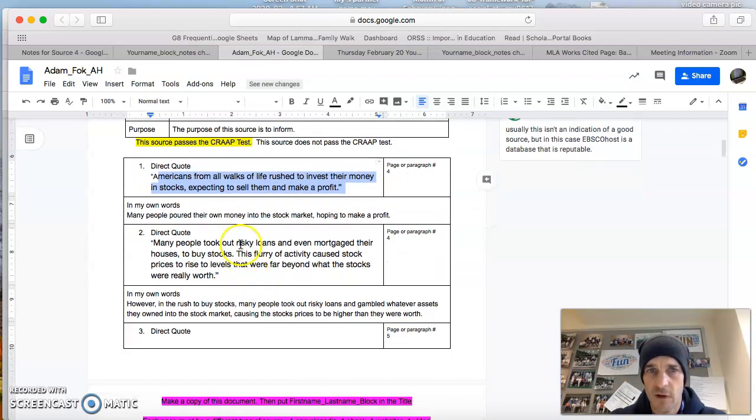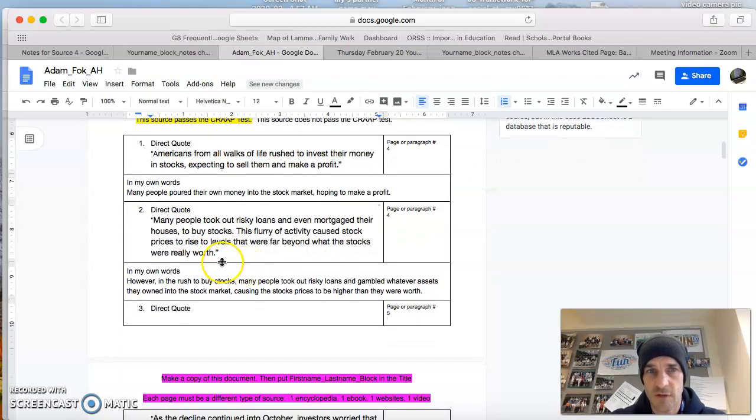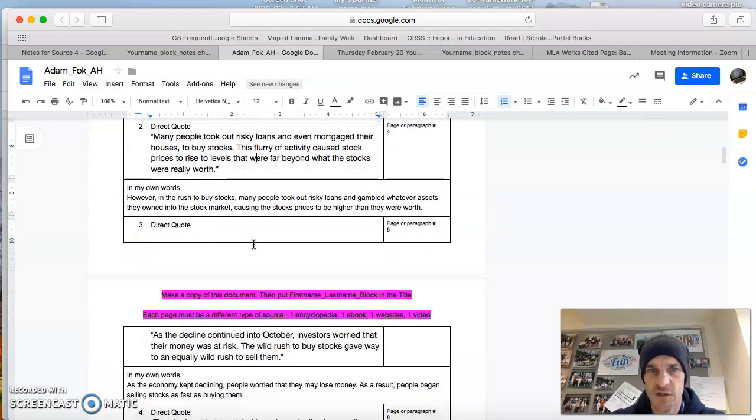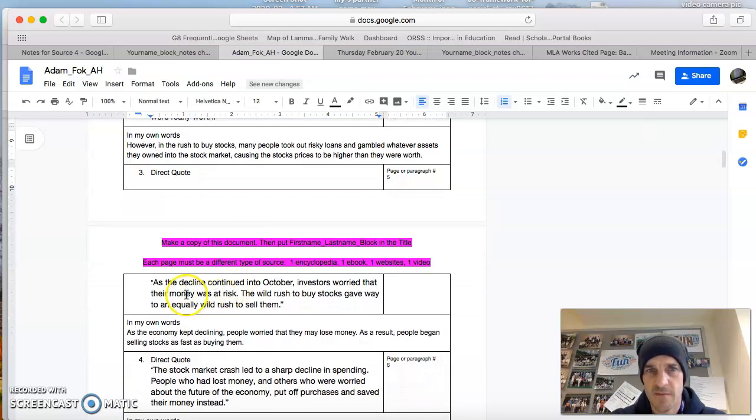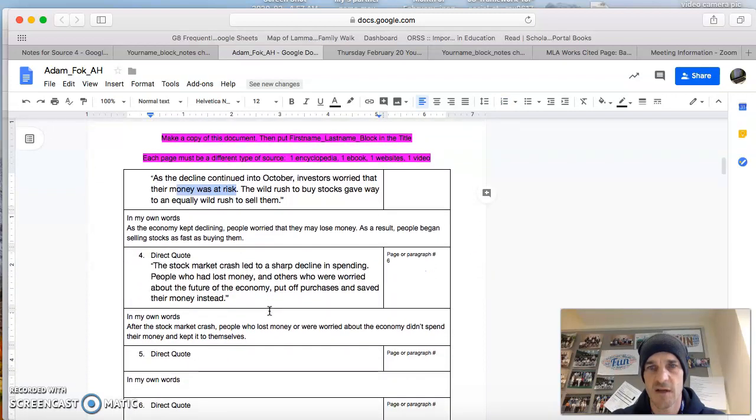So again, we're maybe getting at a cause, the stock market. Many people took out risky loans. Again, maybe getting at a cause here, not 100% sure yet. Investors worried that their money was at risk. So again, we're looking at the stock market as something that caused the Great Depression. We're sort of getting at a cause here.